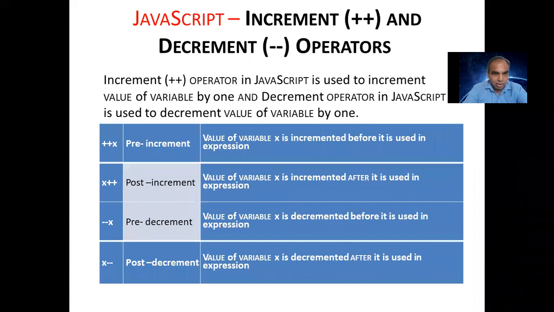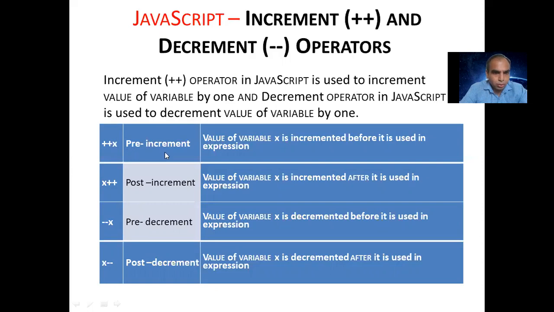Next. Now the next operator is the increment or decrement operator. Plus plus and minus minus. What is that? The increment operator in JavaScript is used to increment the value by 1. Just like i++, that means i = i + 1. It is incremented by 1.